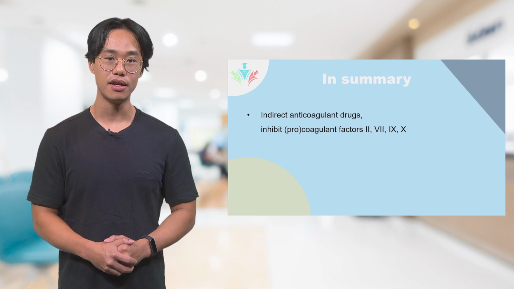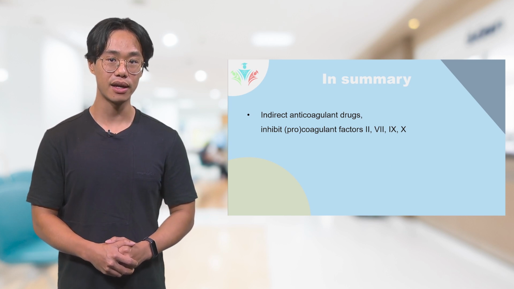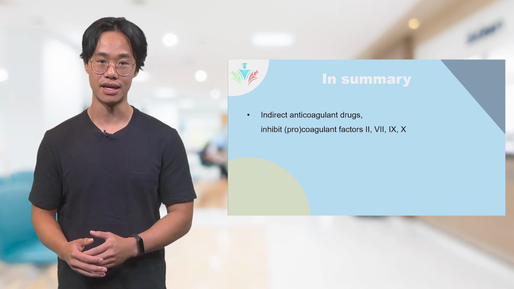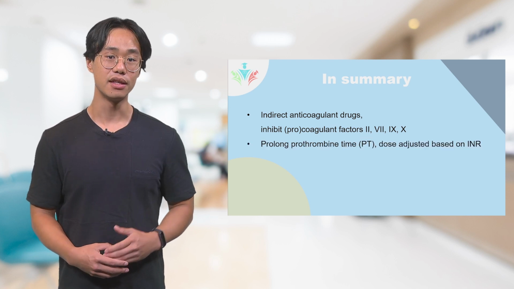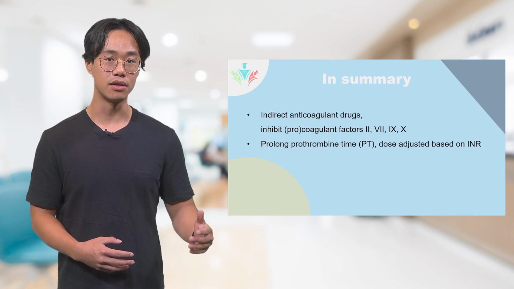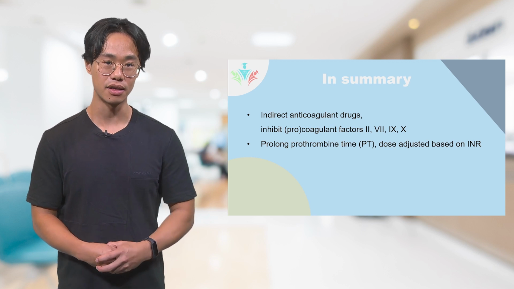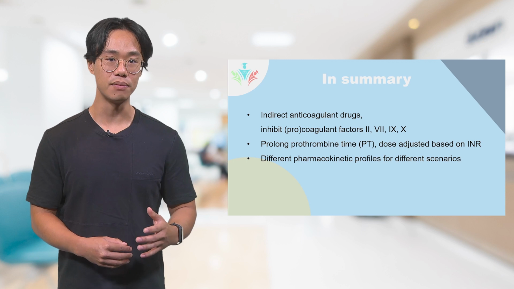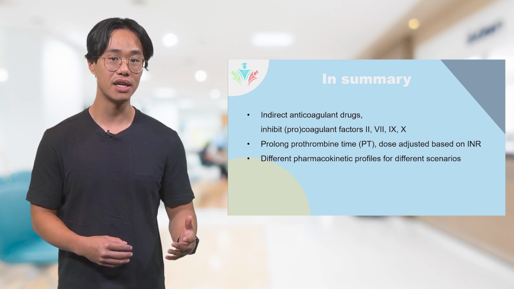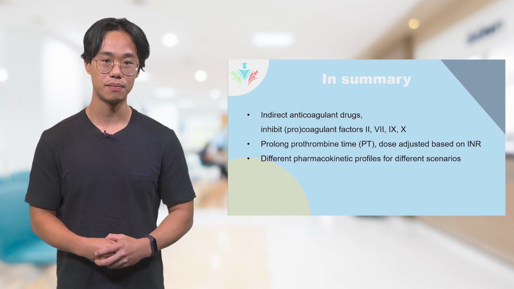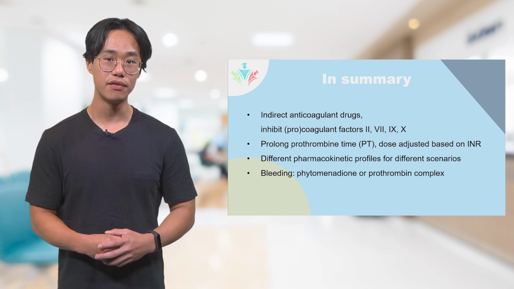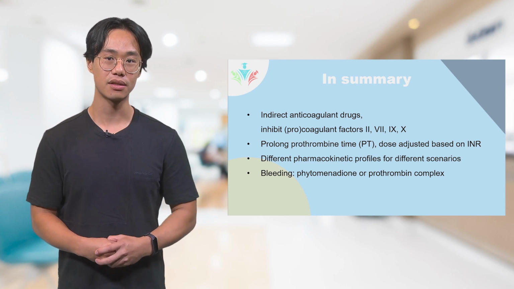In summary, VKAs are indirect anticoagulant drugs that inhibit the synthesis of vitamin K-dependent procoagulant factors 2, 7, 9, and 10. They prolong prothrombin time, and their dosage is adjusted based on the INR. There are multiple VKAs available, which are all different based on their pharmacokinetic profile, which can be advantageous in different scenarios. In cases of bleeding due to excessive INR, vitamin K or prothrombin complex can be administered.